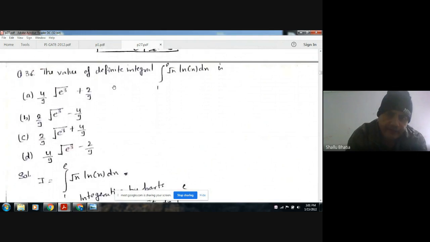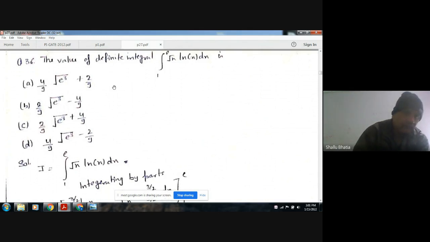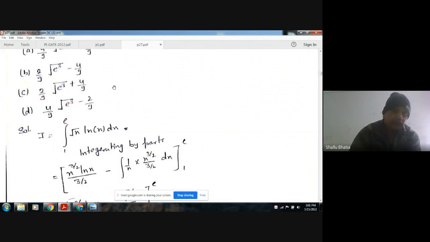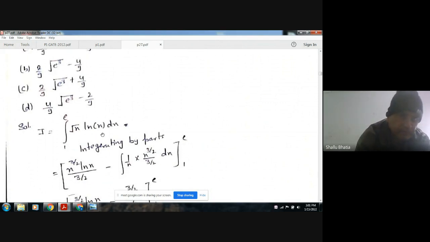the value of the definite integral, integration with limit 1 to e, root x ln x dx, is. These are the options: A, 4 by 9 root e cube plus 2 by 9; B, 2 by 9 root e cube minus 4 by 9; C, 2 by 9 root e cube plus 4 by 9; D, 4 by 9 root e cube minus 2 by 9. So this is your integration, this is your question.